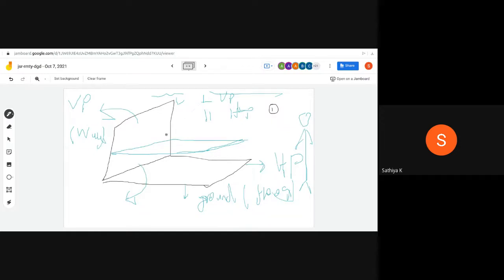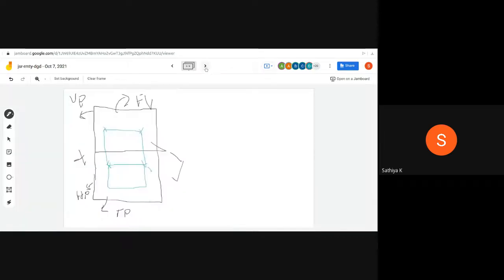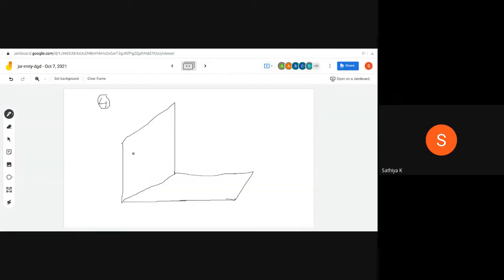Now I can tilt the plane with respect to the HP. I can tilt the plane like that, either in this direction or that direction. The direction doesn't matter, but the angle of inclination matters here. Then I could draw the plane something like that. So it is inclined to the HP. I can start with something like that. This is my plane.